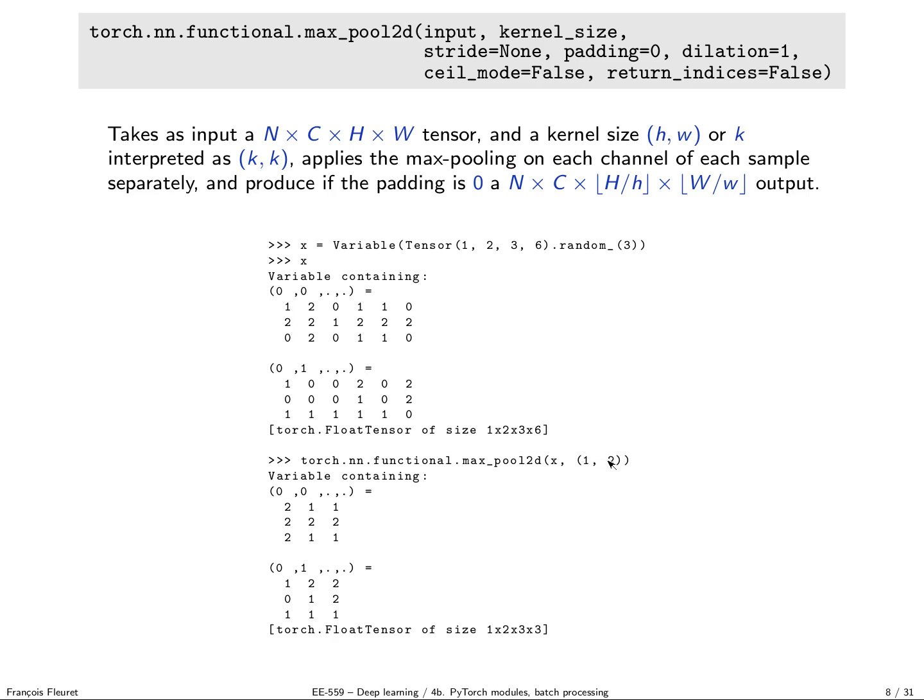But since we do the max pooling over pairs of columns, this 2 is the max of those 2 values. This 1 here is the max of these 2 values, etc. This one here is the max of those two values. Okay, so it strictly does what we expect it to do.